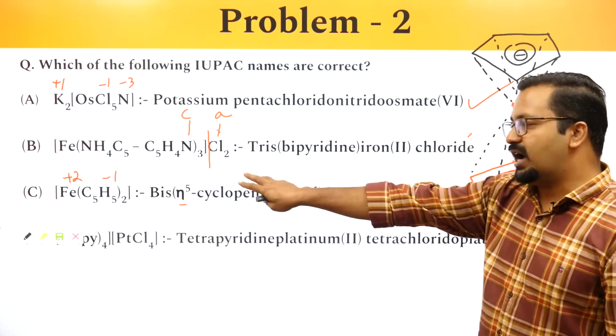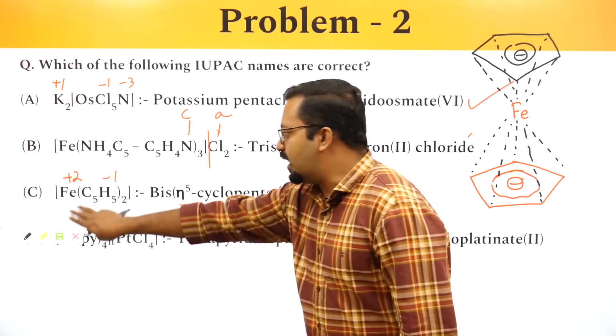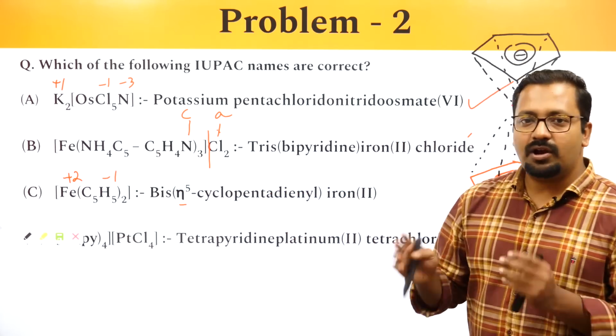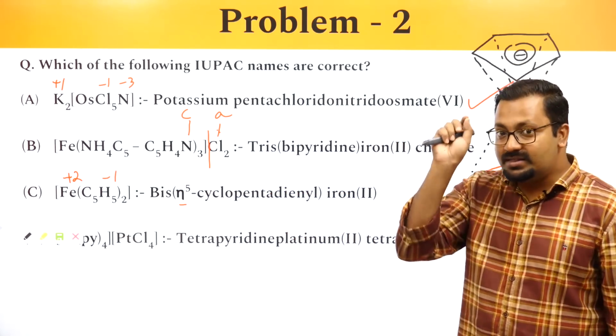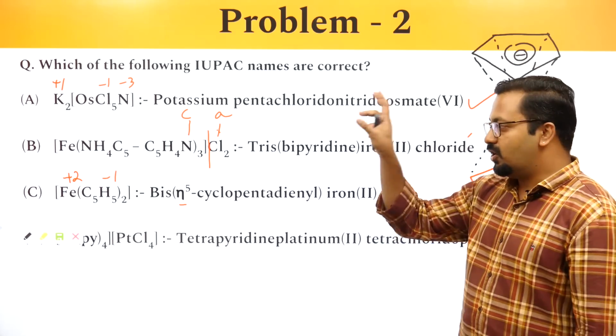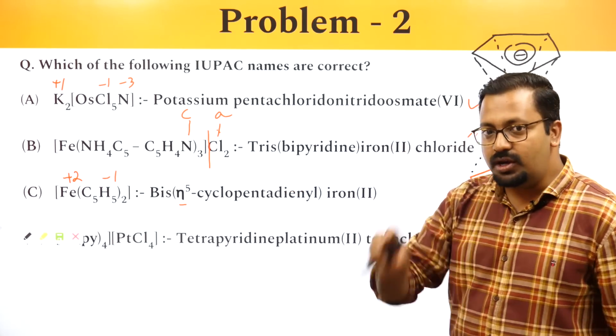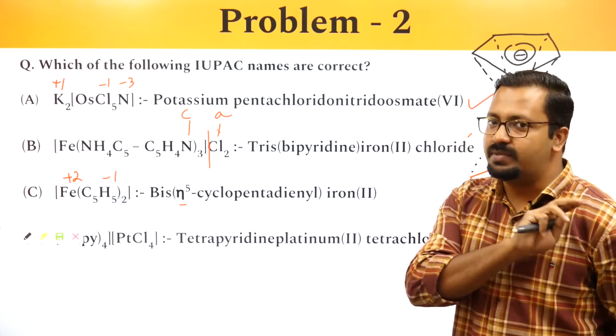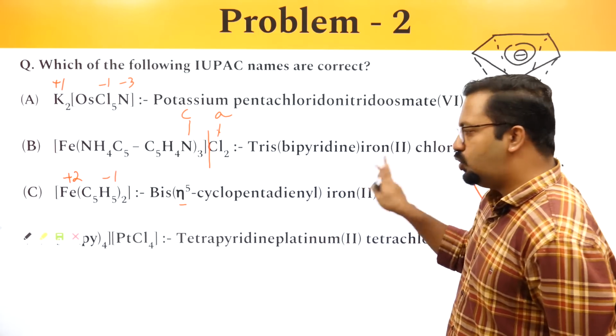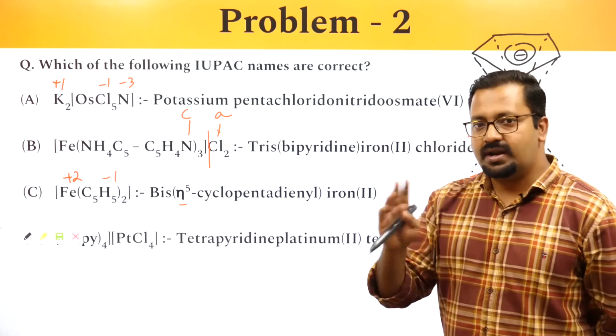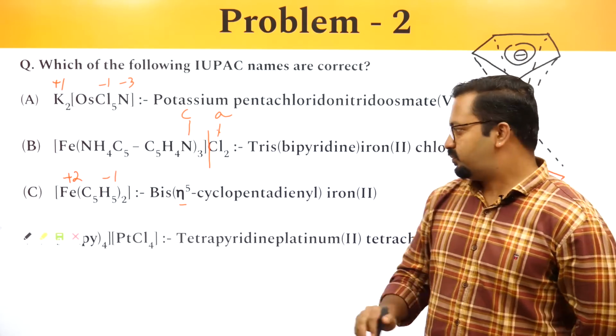Because there is no charge on the complex, it is neutral, that is for sure, and for neutral complexes the metal's name is not changed. So iron 2, like Ni(CO)4, tetracarbonyl nickel 0.